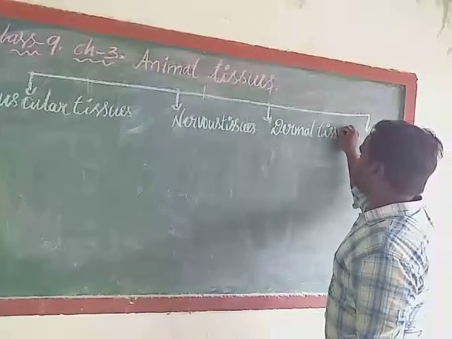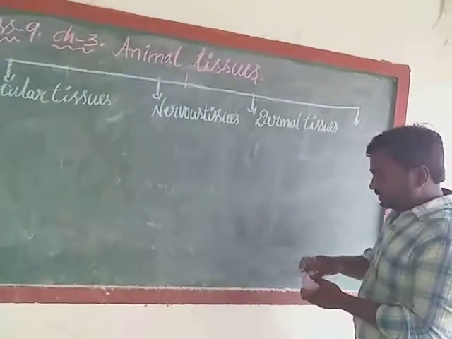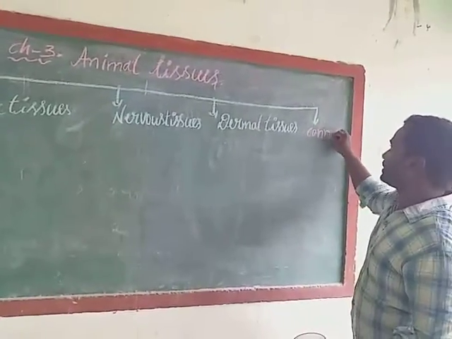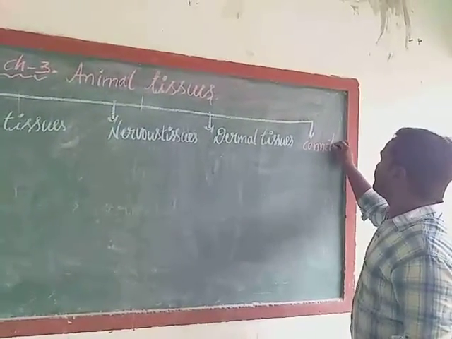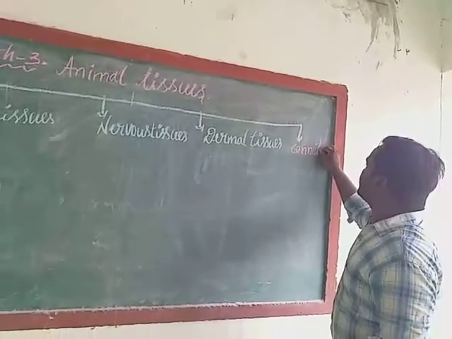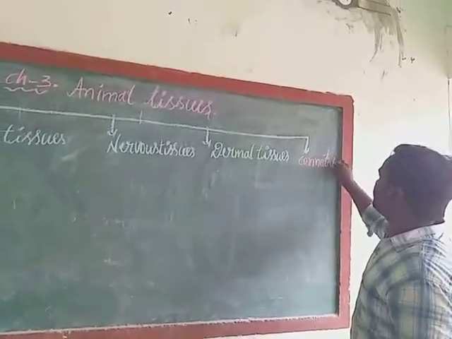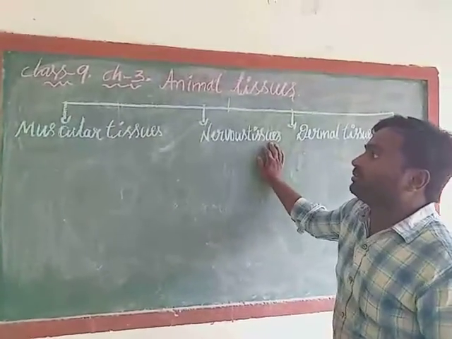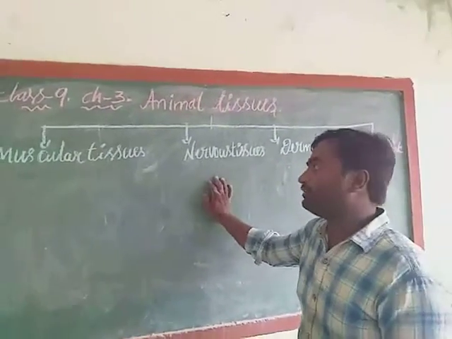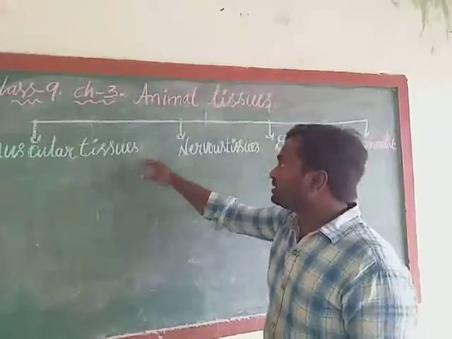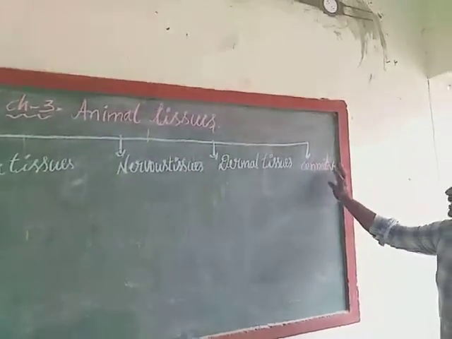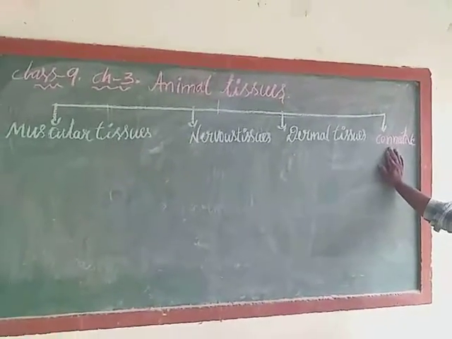Another one is dermal tissues. And the last one is connective tissues. It is very important. So totally how many types of tissues are there in an animal body? In the animal body also mainly 4 types of tissues are there: muscular tissues, nervous tissues, dermal tissues, connective tissues. Connective tissues very important. Okay.